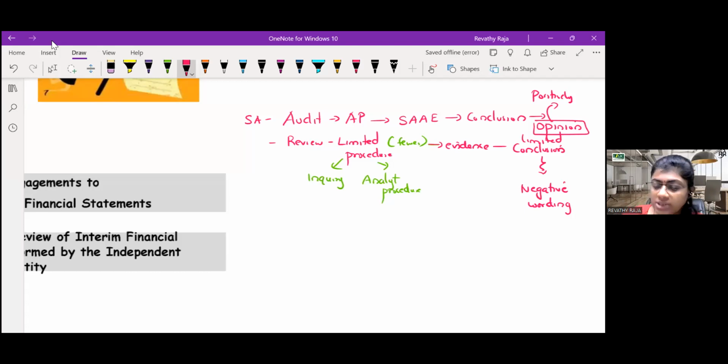And did you understand this difference between audit and review? In audit, extensive procedure, here limited procedure. Here you obtain sufficient and appropriate evidence. Here also you will obtain evidence. Here you arrive at the conclusion, which is positively worded opinion. Here there is no opinion, just a conclusion which is negatively worded. Are we clear with difference between audit and review? Come on.